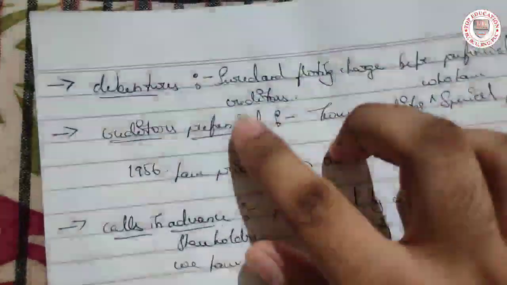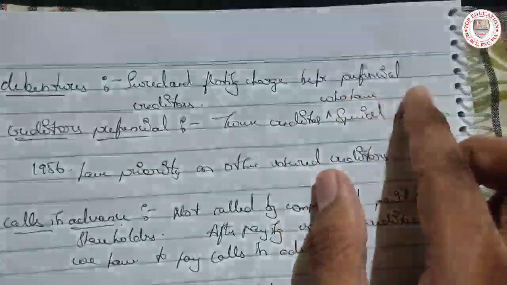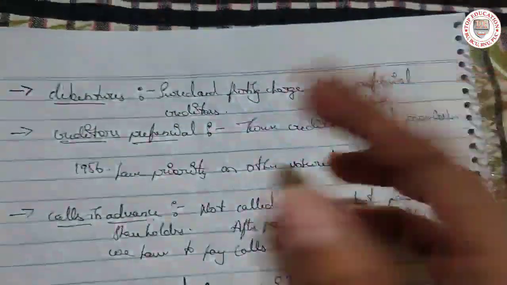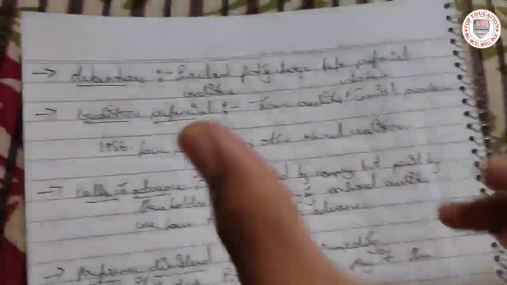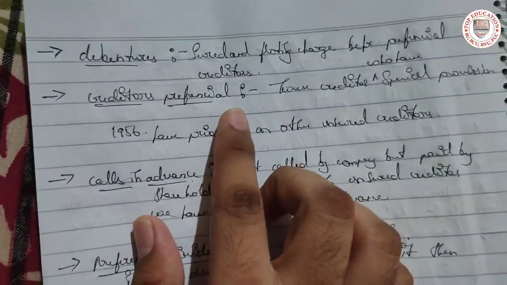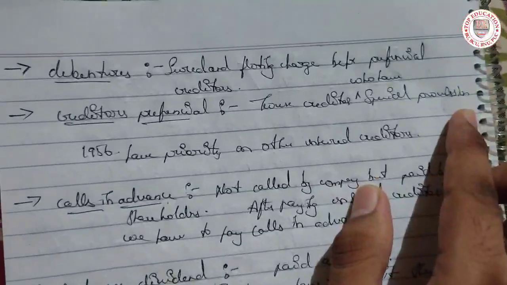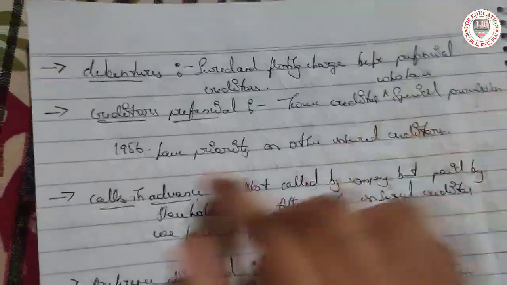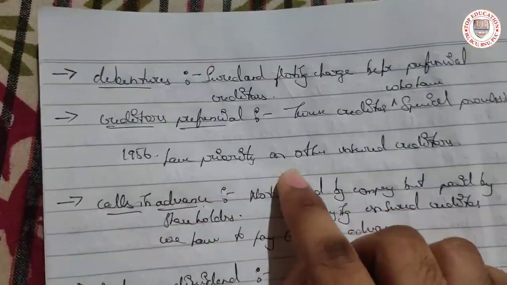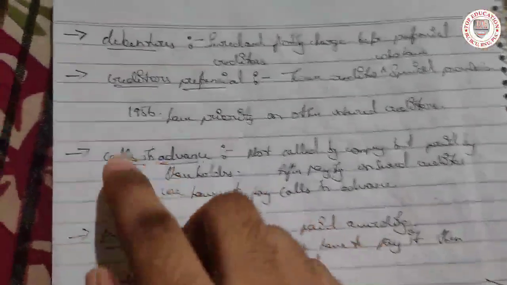Now debentures secured by floating charge are paid before preferential creditors. I will make you sure of these things in the sums. Now what is a preferential creditor? Those creditors who, under the special provisions of the 1956 Act, have priority over other unsecured creditors. This also we will learn while doing the sums.